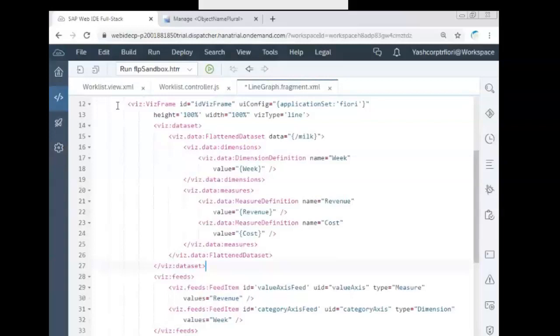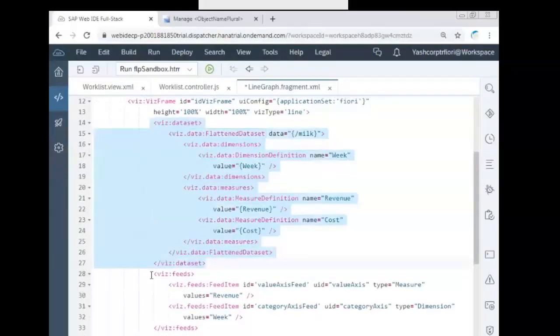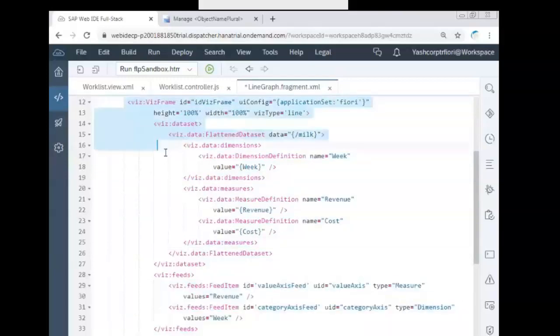The viz frame you copy must contain the feeds, dimensions and measures with the two series. Dimensions means which axis? X-axis, and measures is y-axis. Feeds also are important. Now let us change a few things here.